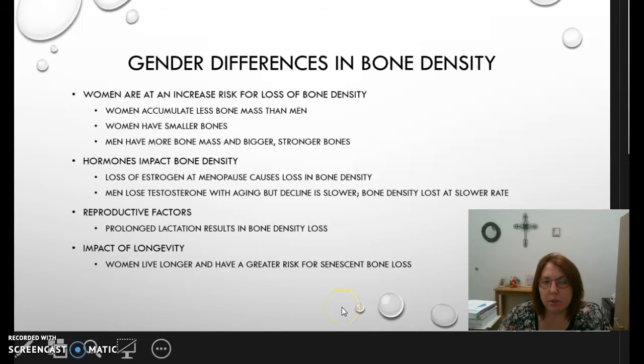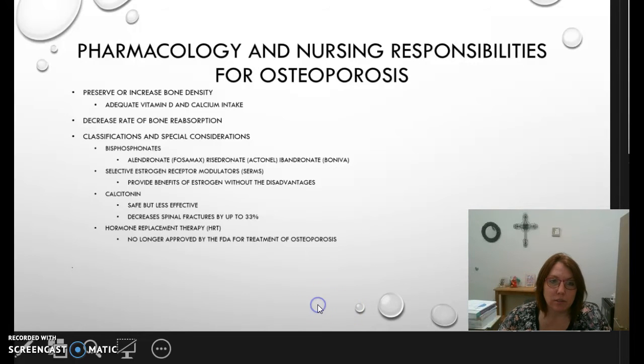The gender differences in bone density is that women are at an increased risk for loss of bone density. Meaning me, being a woman, accumulate less bone mass than men, and we typically have smaller bones. Okay, when we go into menopause, we have a loss of bone density, and with men, they lose testosterone gradually, and their bone density is lost at a slower rate. Okay, prolonged lactation results in bone density loss, so that's a reproductive factor. And women usually live longer and have a greater risk for more bone loss because we do live longer.